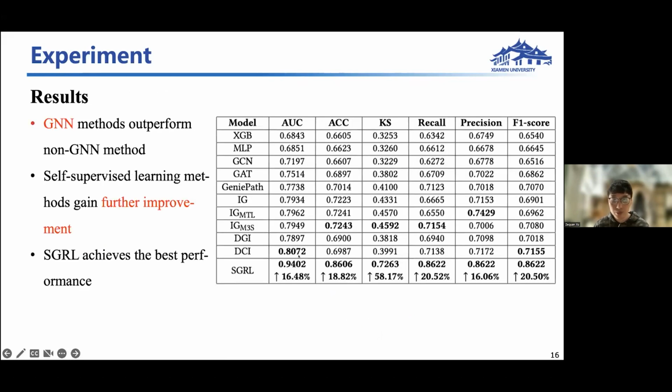And the experiment results are listed below. We can see that GNN methods generally outperform non-GNN methods, indicating the benefit of introducing structural information. And besides, introducing self-supervised learning can further improve performance. And our proposed method achieves the best performance, which is in line with our analysis above.